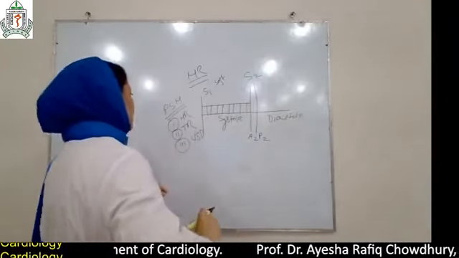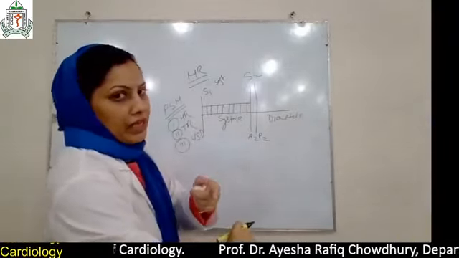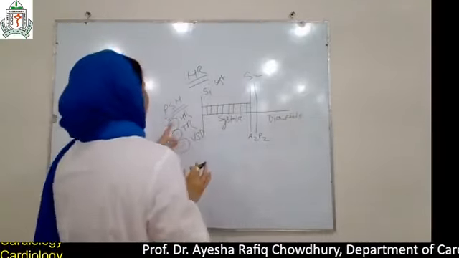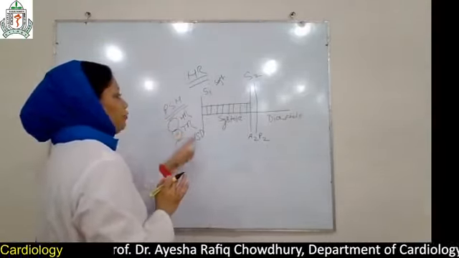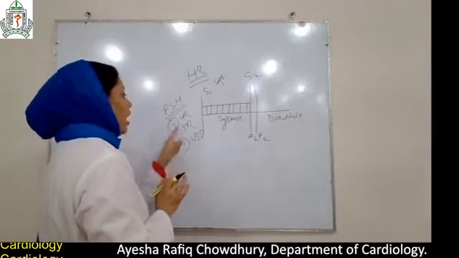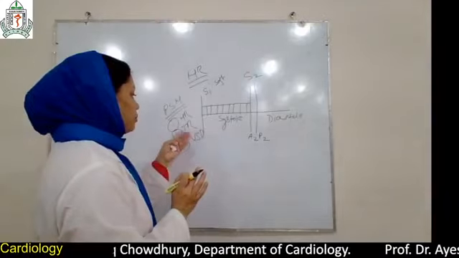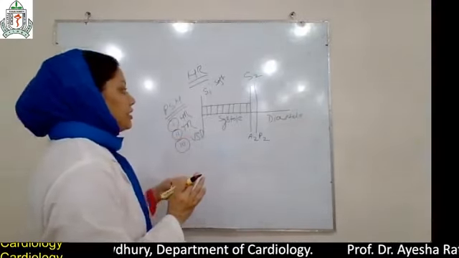It's a shunt anomaly; there is a defect in the interventricular septum. So these are the causes of pansystolic murmur. How will you differentiate between mitral regurgitation, tricuspid regurgitation, and VSD?